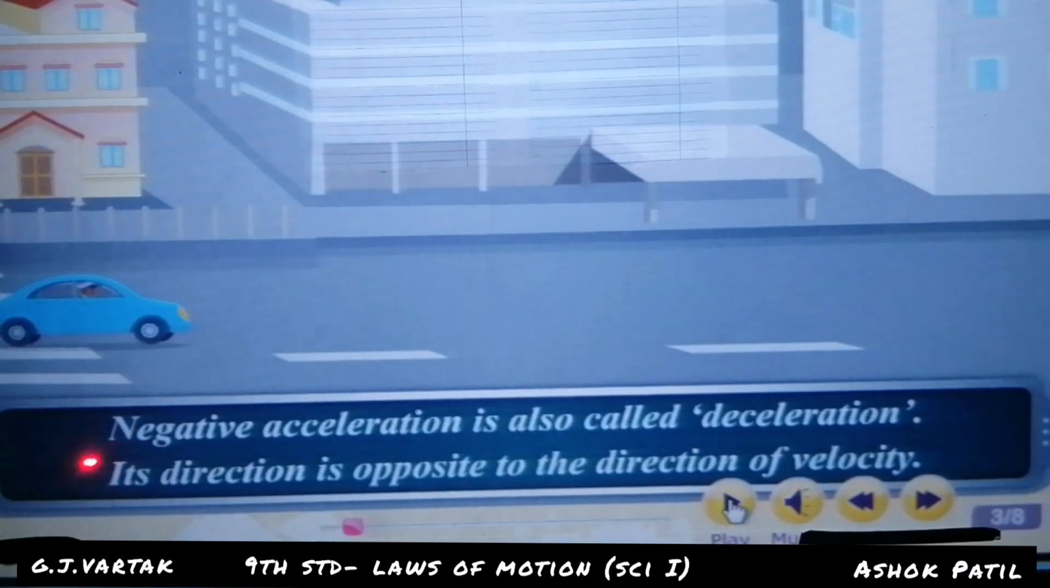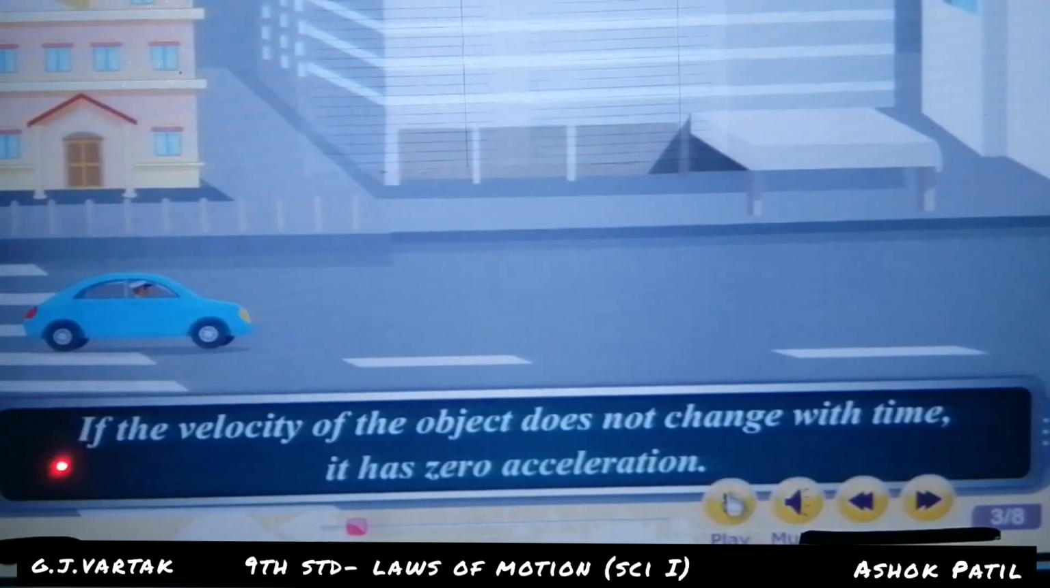Negative acceleration is also called deceleration. Its direction is opposite to the direction of velocity. If the velocity of the object does not change with time, it has zero acceleration. The three types of acceleration are positive acceleration, negative acceleration and zero acceleration.